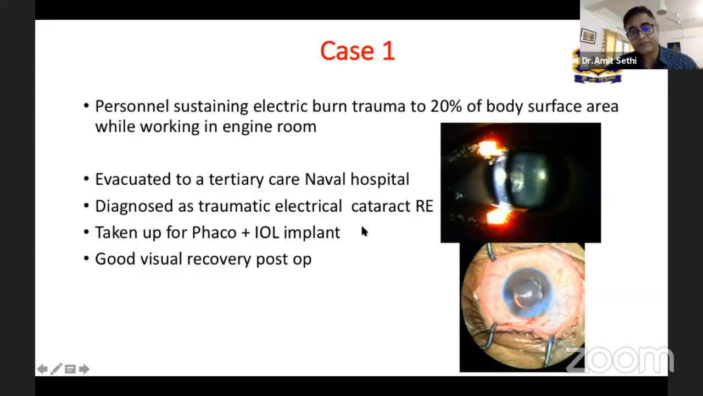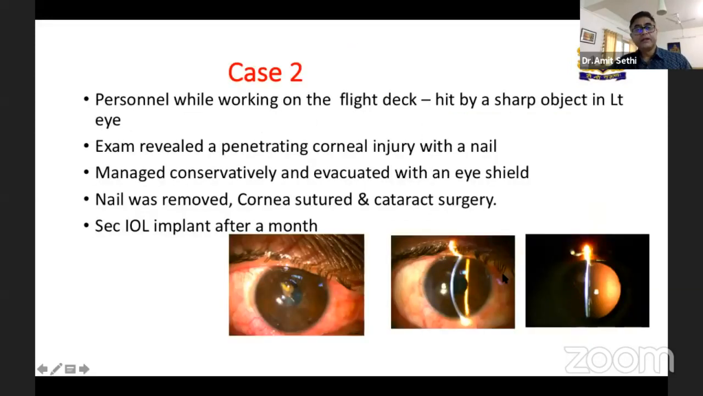In a couple of months, phacoemulsification and IOL implant was done, and the patient has had good visual recovery. In another case, a person while working on the flight deck was hit by a sharp object. Examination revealed a penetrating corneal injury with an iron nail. He was managed conservatively in the ship initially and then evacuated with an eye shield. The nail was removed, the cornea sutured, and cataract surgery was done, and an IOL was implanted at a later date. You can see the nail stuck to the cornea, causing a corneal penetrating injury, and the post-op pictures.